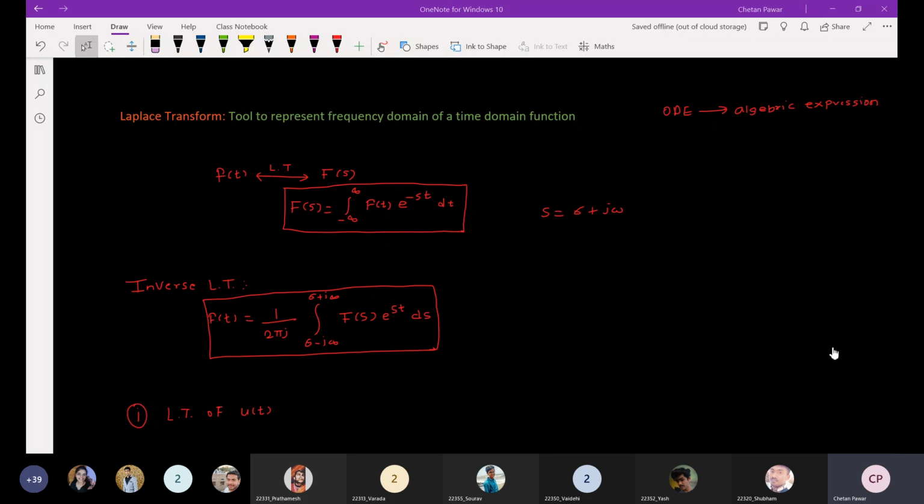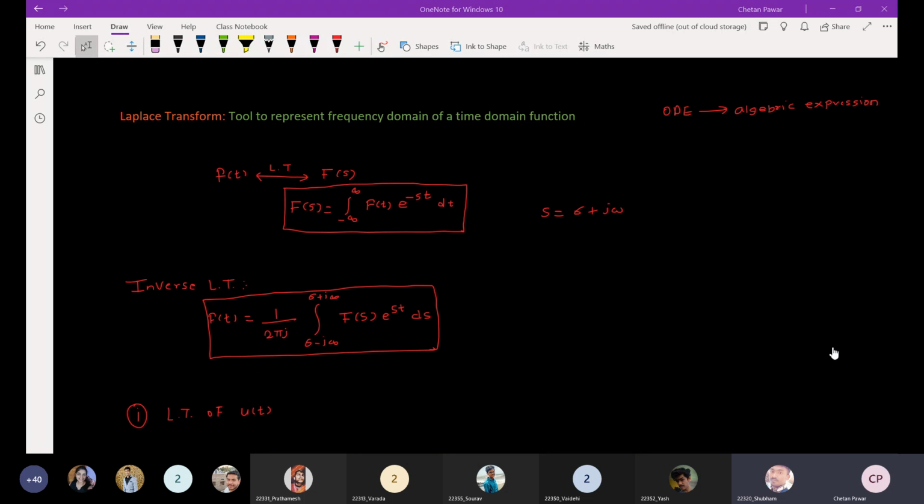Am I audible to you? Is the screen visible properly? Yes, sir. Okay, so how many of you have used the Laplace transform before? Can you raise your hand? Yes. So why do we use the Laplace transform? Do you know?